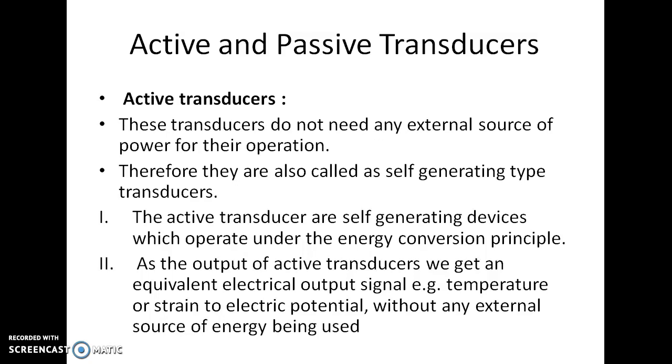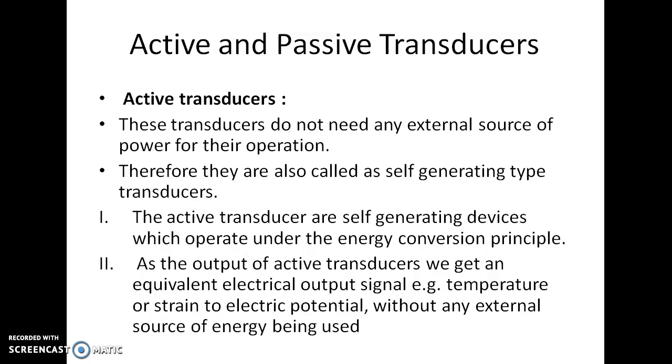First we will discuss the first type, that is active and passive types of transducer. So, active type of transducer. These transducers do not need any external source of power for their operation. Therefore, they are also called self-generating type of transducer. We know that a transducer is used to convert one form of energy into another form, that is, mechanical or physical energy to electrical energy.